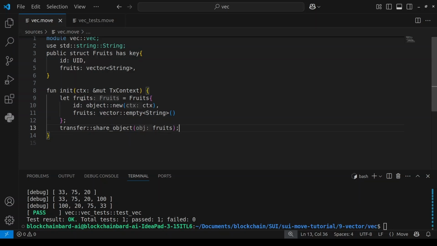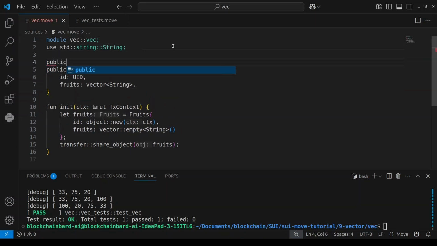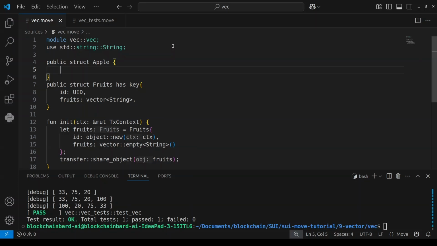Just like I said, your vector can also hold other data types like structs. Now rather than using string, let me create another struct and name it Apple. I can just call it public struct Apple. This Apple can have a color attribute, let's say a red apple and a green apple, so it's going to be of type string.